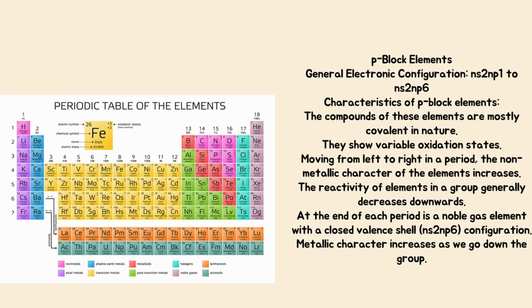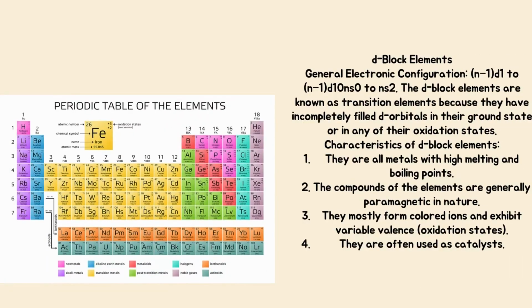Characteristics of P-block elements. The compounds of these elements are mostly covalent in nature. They show variable oxidation states. Moving from left to right in a period, the non-metallic character of the elements increases. The reactivity of elements in a group generally decreases downwards. At the end of each period is a noble gas element with a closed valence shell, ns2np6 configuration. Metallic character increases as we go down the group.